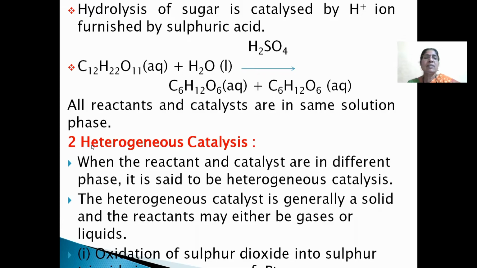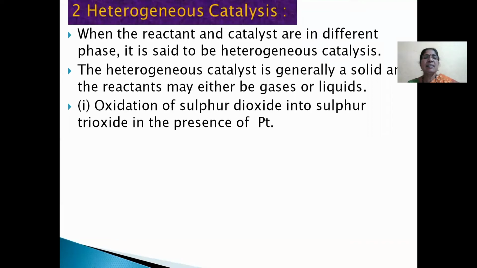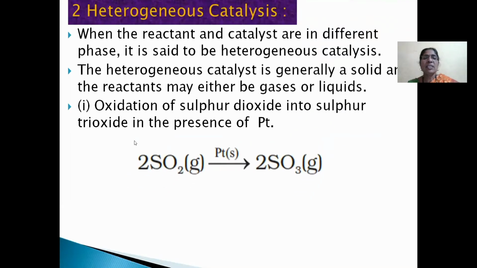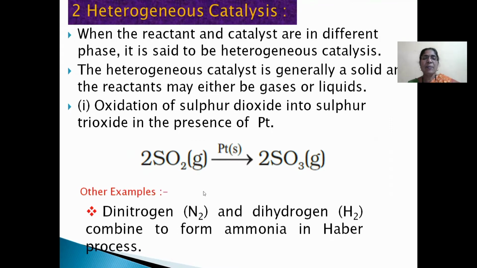Second one, heterogeneous catalysis. When reactant and catalyst are in different phases, it is said to be heterogeneous catalysis. Examples are oxidation of SO2 to SO3. Here platinum acts as a catalyst. Reactant SO2 is in the gaseous state, and platinum is in the solid state.